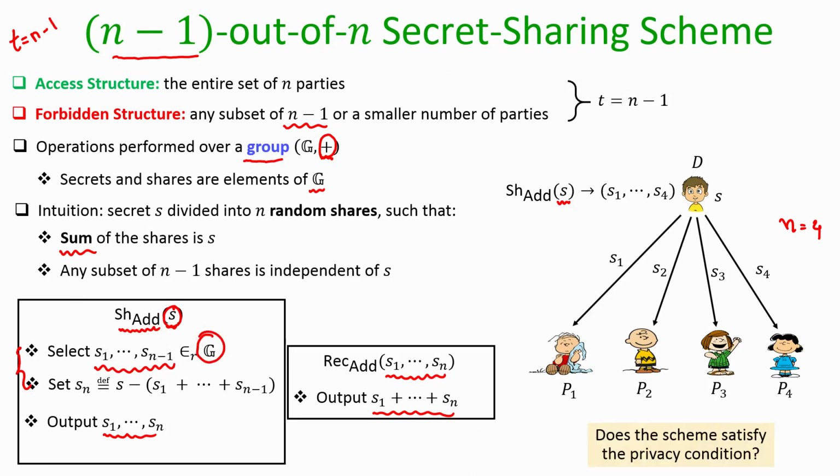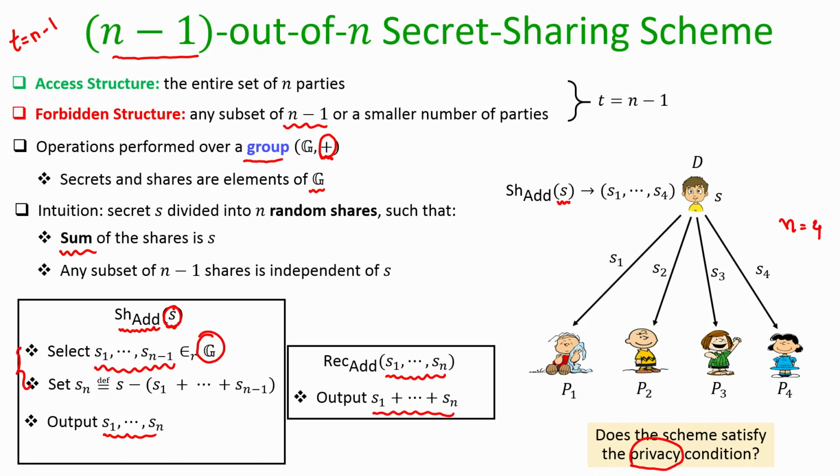So, the correctness condition is trivial to verify, right, because you have only one authorized subset, namely the entire set of shareholders, and if the entire set of shareholders come together by running the rec algorithm, of course, they can construct back the value of your secret S. But what about the privacy condition? Does this scheme achieve the privacy condition?